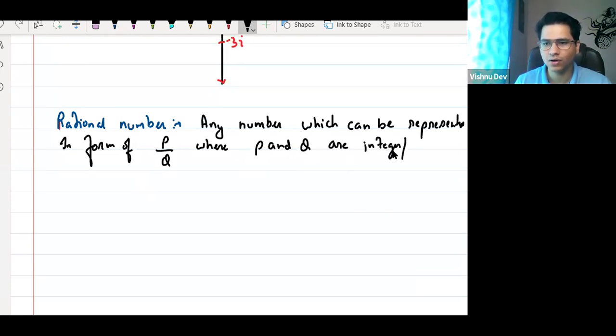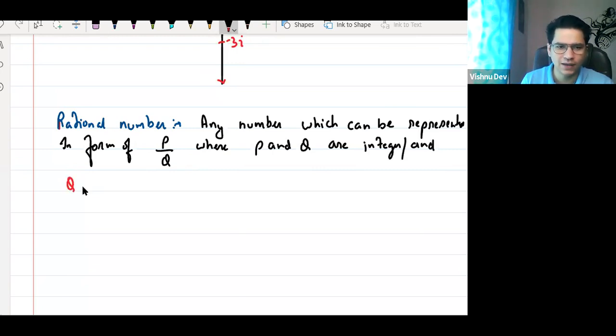If you are talking about fractions, it can be a fraction also, but a fraction is also made up of integers. And Q should not be equal to 0. Write down specifically that Q should not be equal to 0. So any number which can be written in the form of P by Q, and now P and Q are just variables.